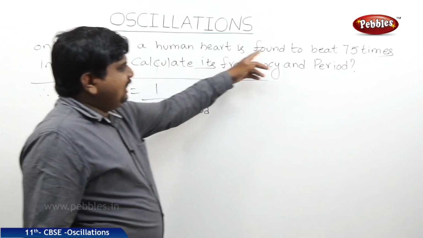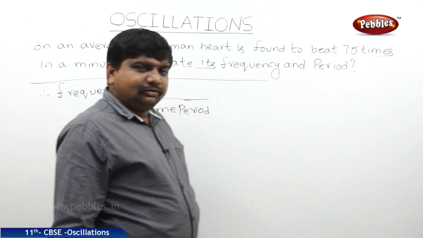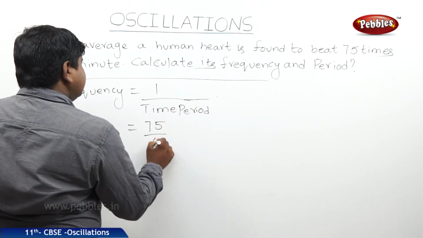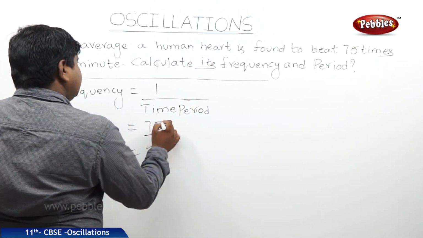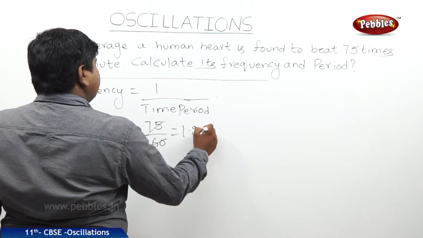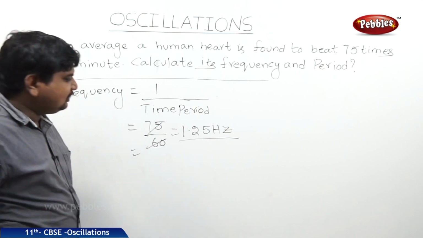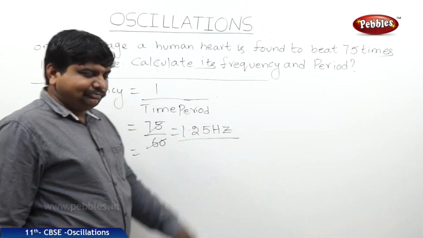The number of vibrations in 1 minute is equal to 75. So, per 1 second, 75 by 60, it is equal to 1.25 Hertz, where the SI unit of frequency is Hertz.